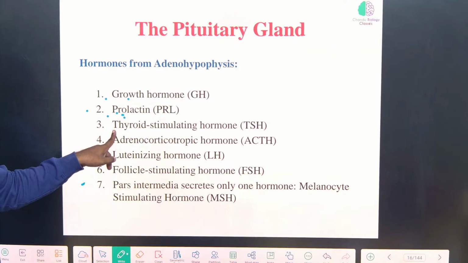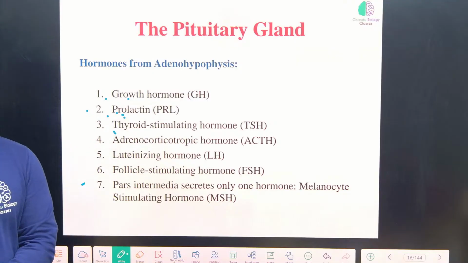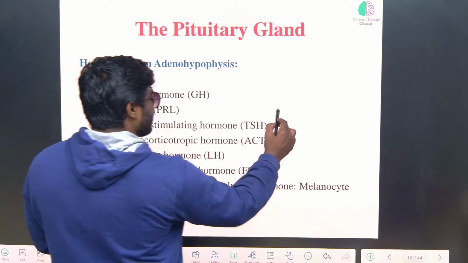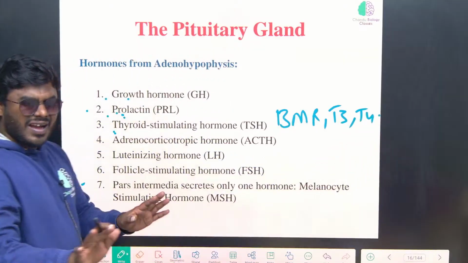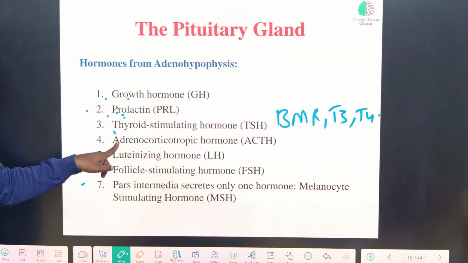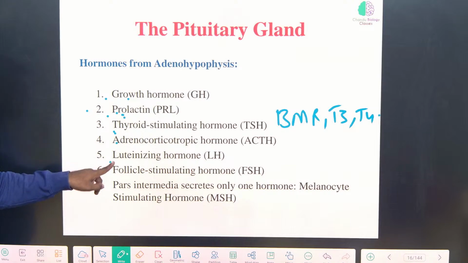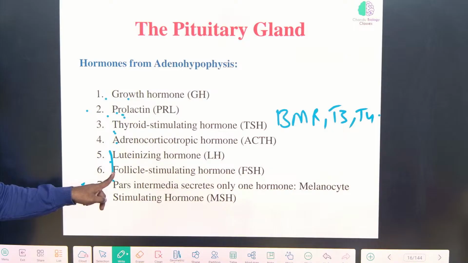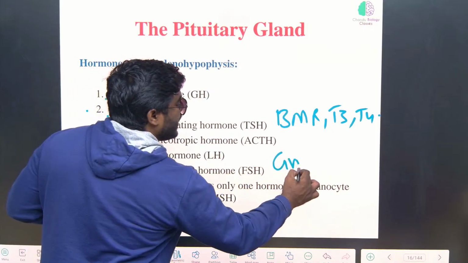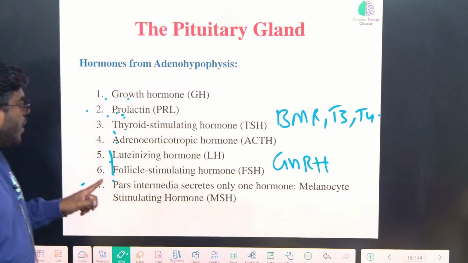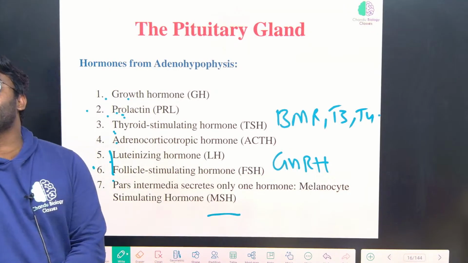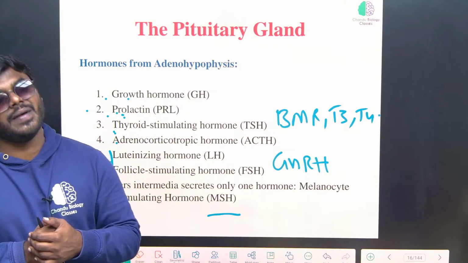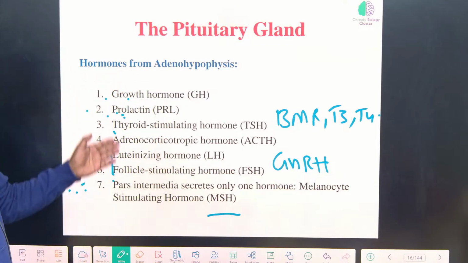Thyroid stimulating hormone controls basal metabolic rate. We also call it BMR, and it maintains the level of T3 and T4. I am just giving an overview. Adrenocorticotropic hormone releases cortisol, which is the stress hormone. Luteinizing hormone and follicle stimulating hormone are both gonadotropic hormones, which act on the testes and ovaries. Melanocyte stimulating hormone maintains our sleep cycle and is also involved in pigmentation. So I will discuss every hormone elaborately.